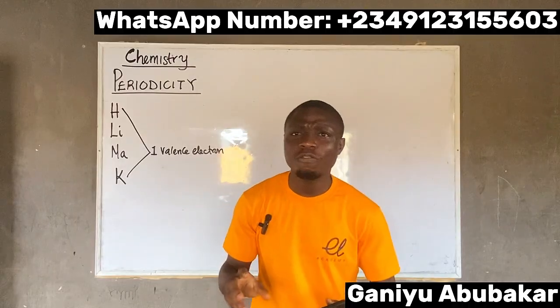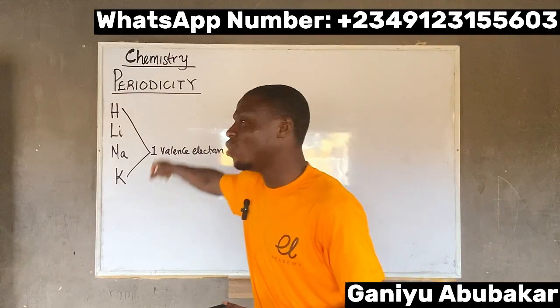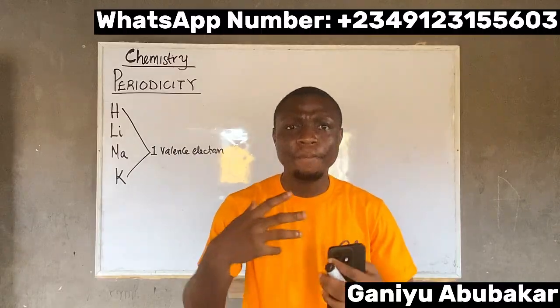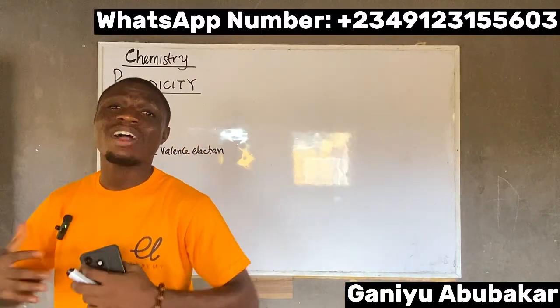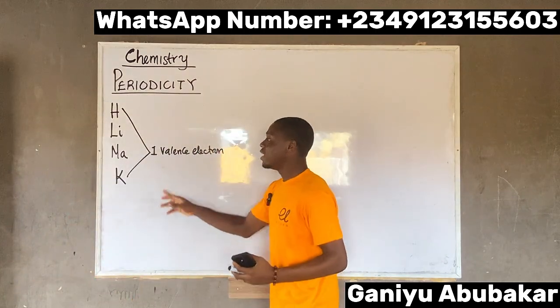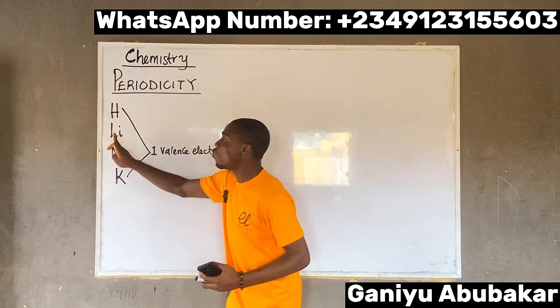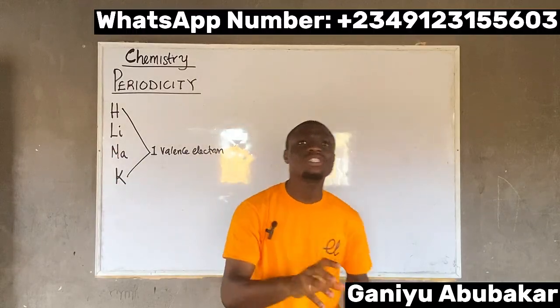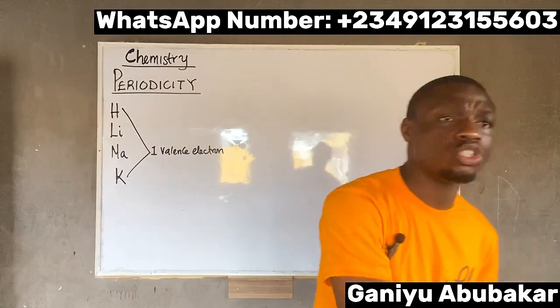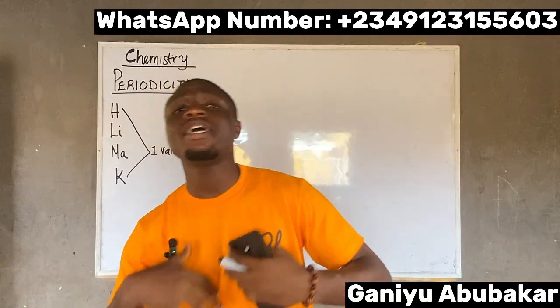Because of this similarity between these four, it means they possess periodicity, the repetition of properties or characteristics. What's the characteristic here? They each have one valence electron. Because they have the same thing in common, it means they possess periodicity.